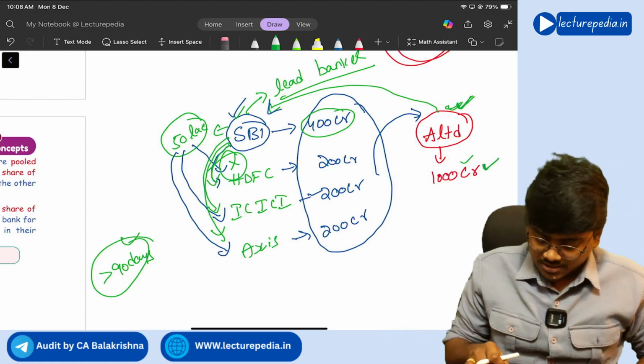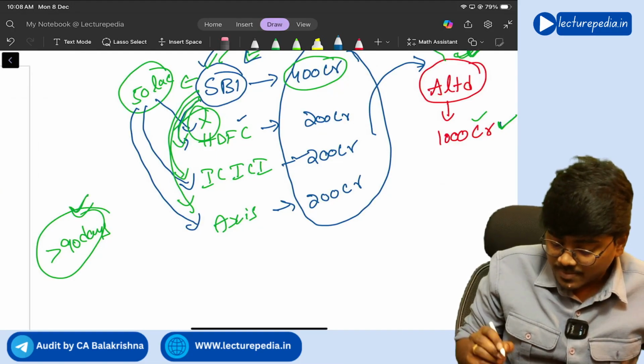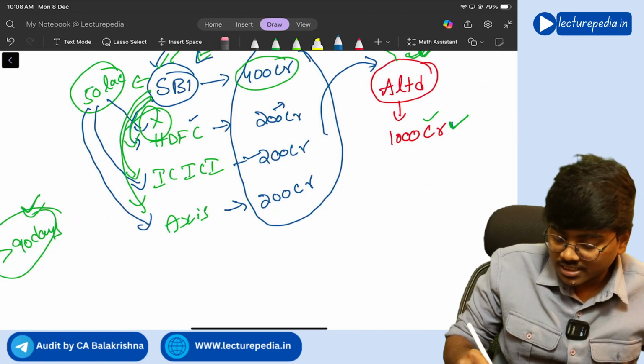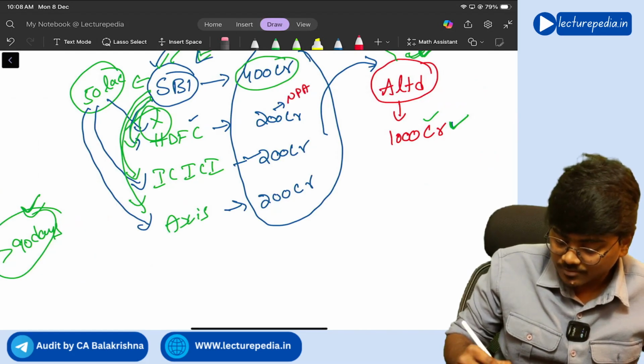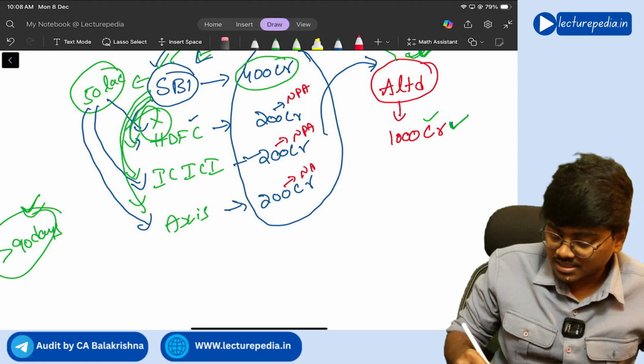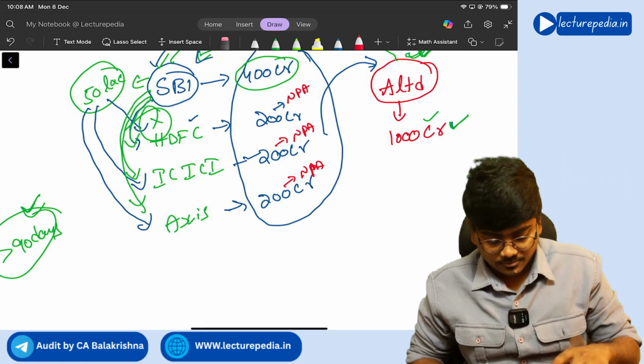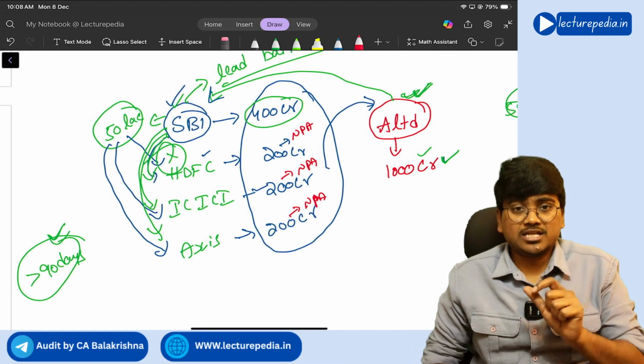In this situation, since it's been more than 90 days, HDFC Bank should treat this 200 crore as NPA. ICICI also treats it as NPA. Axis also treats it as NPA. Understood the situation? Yes. So this is the point that you need to remember.